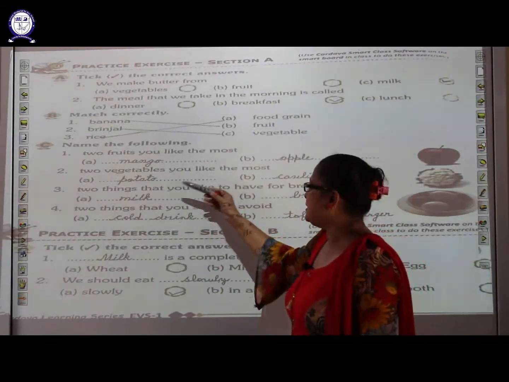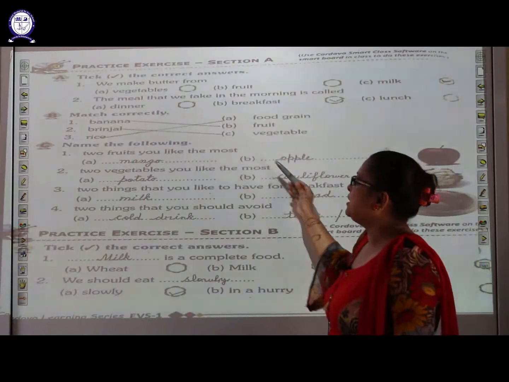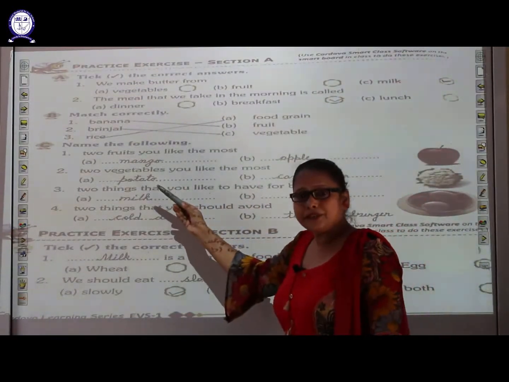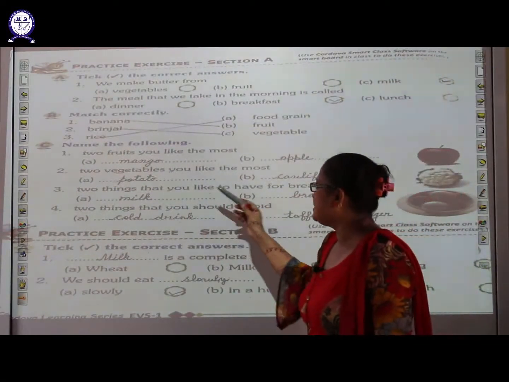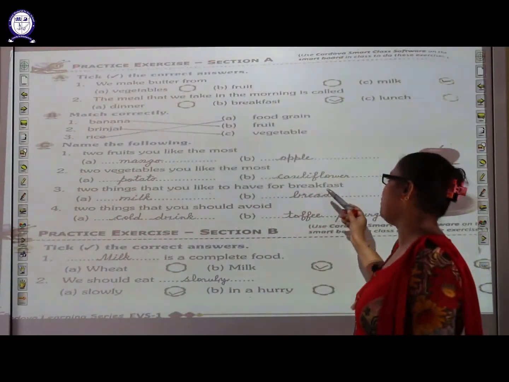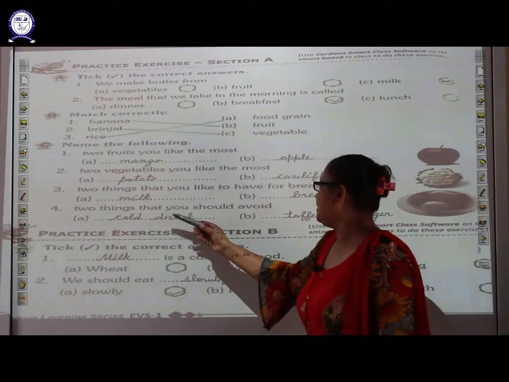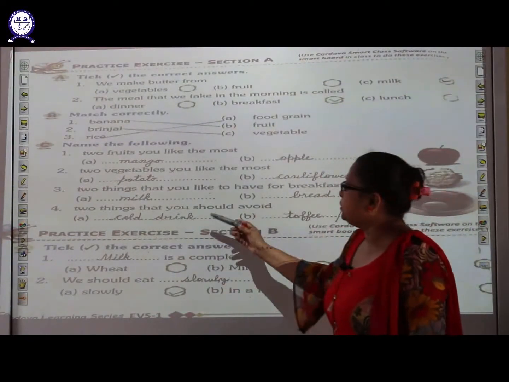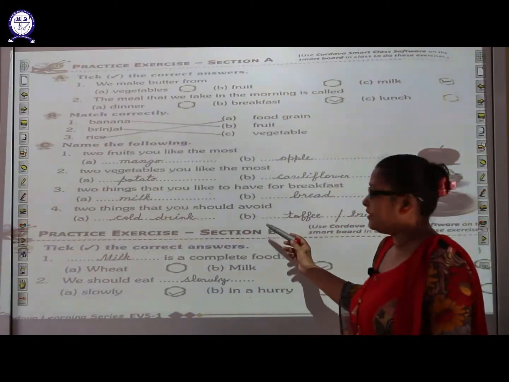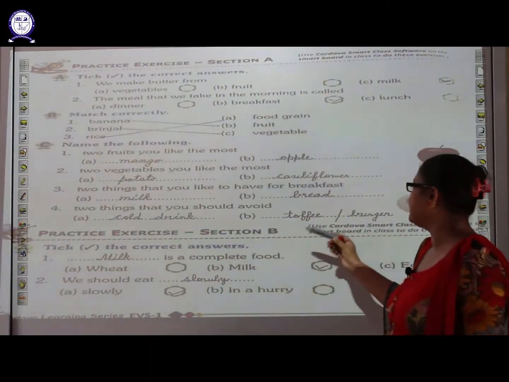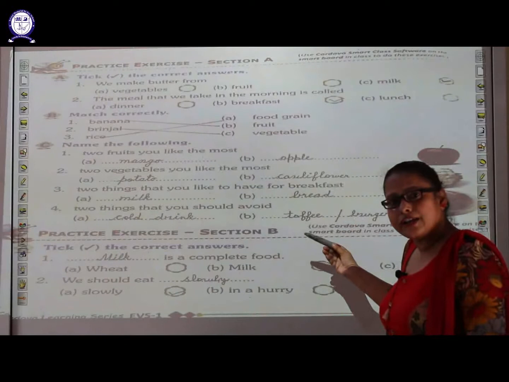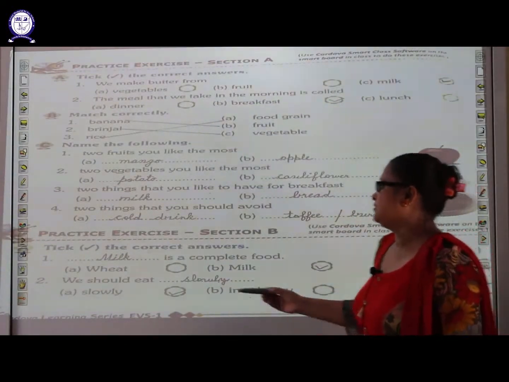Okay, 2 vegetables you like the most. Your favorite vegetables you have to write here. Potato, cauliflower. 2 things that you like to have for breakfast. Milk, bread. And 2 things you should avoid. What you have to avoid? Yes, cold drinks, toffees, burger, chocolates, puris.